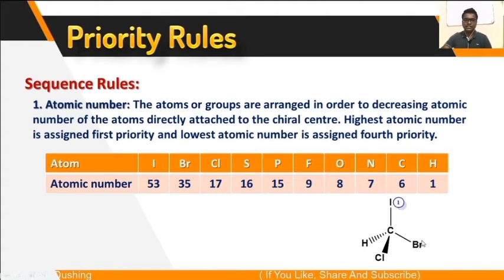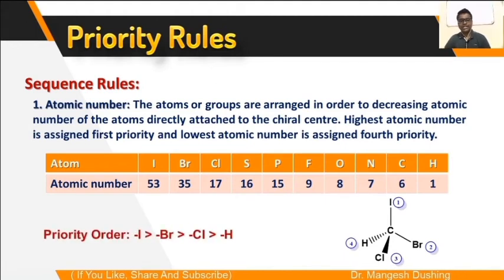Then bromine, atomic number 35, so second priority, and then chlorine, atomic number 17, and hydrogen is the smallest atom in the periodic table, so it always gets the fourth priority. So in this way we have to give the priority and write the priority order: iodine is more than Br is more than Cl is more than hydrogen.